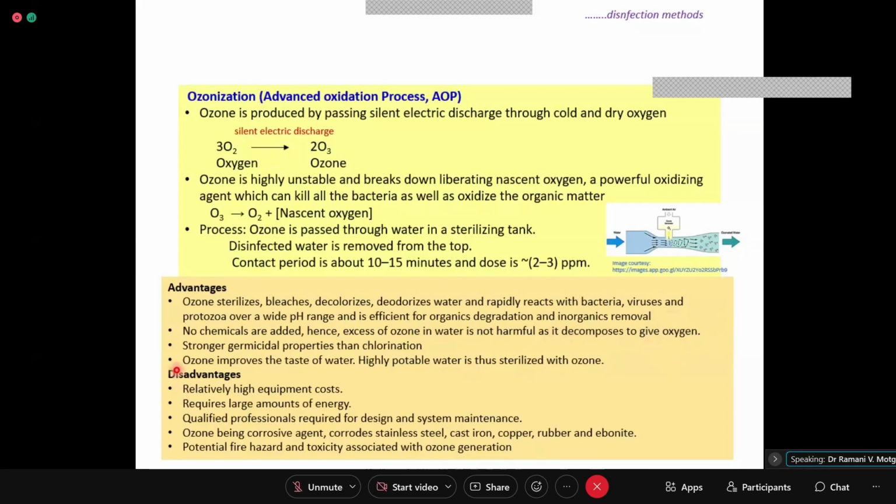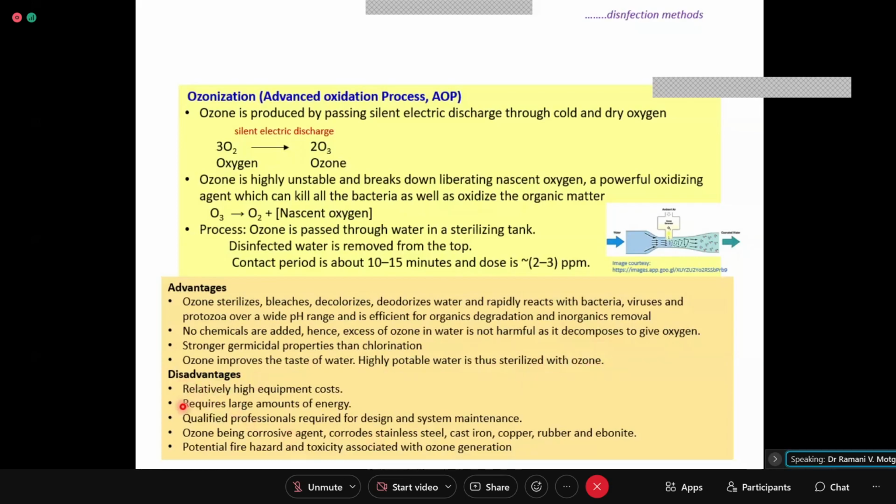It has stronger germicidal properties than chlorination. Ozone improves the taste of water. Highly potable water is thus sterilized with ozone.